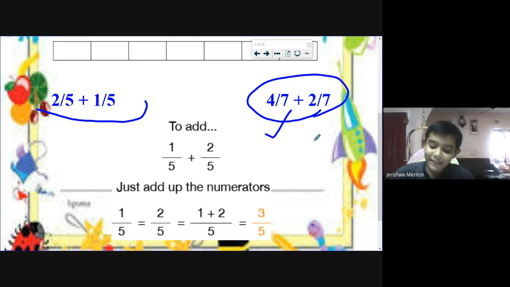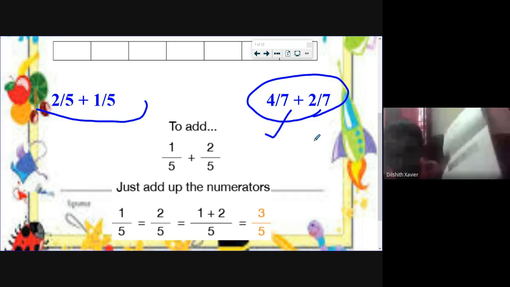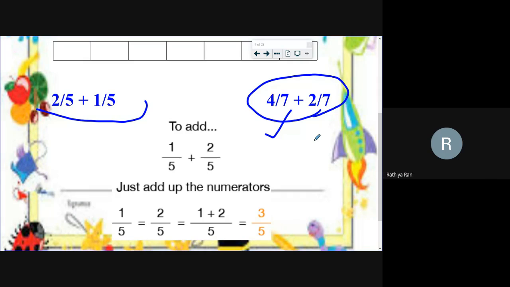Ma'am, I'm nearly going to complete. Okay, dear. Dilshit has finished, ma'am. Can I show it? Yeah, sure, dear. Wow, excellent. Very good, Dilshit. Your diagram is very neat. Very good. Super.